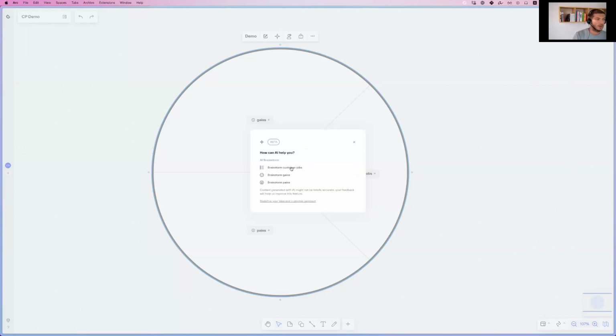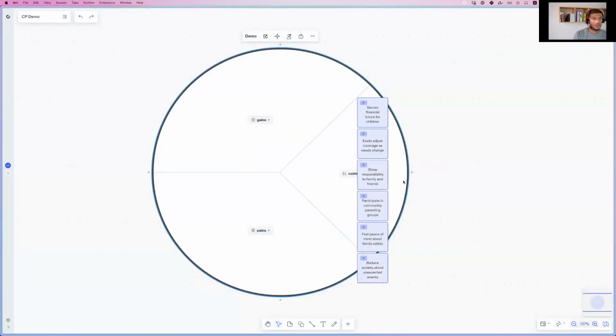You can select where you want to start from. Let's go with jobs first, which is usually the flow of generating customer profiles. And you can specify actually if you would like to generate functional, social, or emotional jobs, or a mix of them. Let's go with a mix. So it will take a few moments and pop up some jobs from all the knowledge the AI has, and the actual model has access to all our books, all our tools, all our videos. So hopefully this is bringing up helpful suggestions.